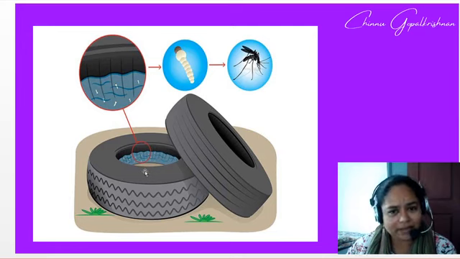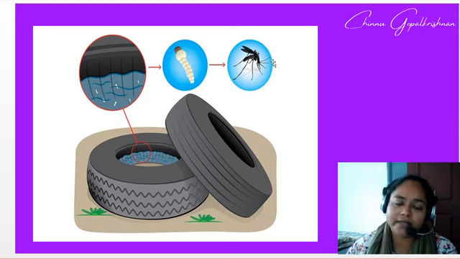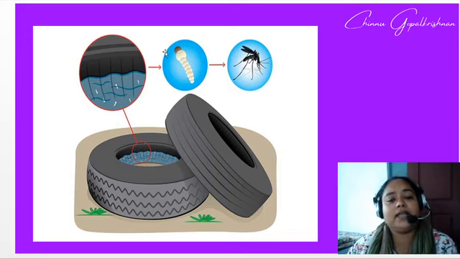Take a tire with stagnant water: mosquitoes will come, it will be a breeding place, larvae will form, and they get completely converted into adult mosquitoes. This process is called metamorphosis. So we must practice healthy methods so that there is no stagnant water in our surroundings.